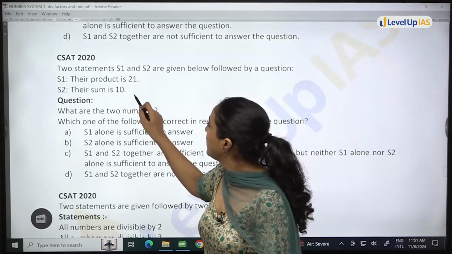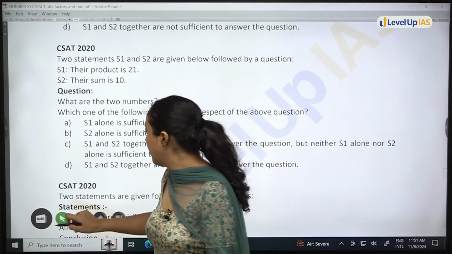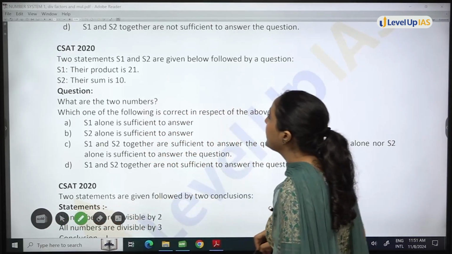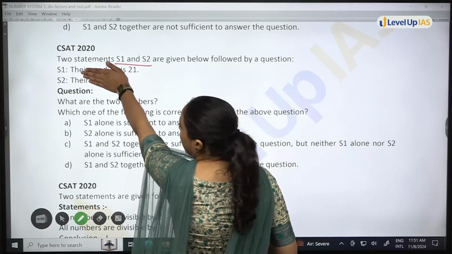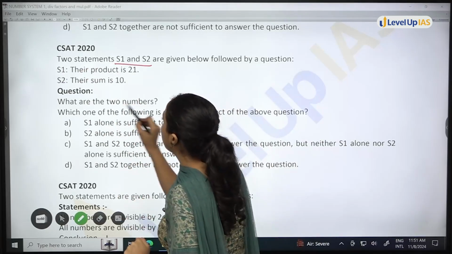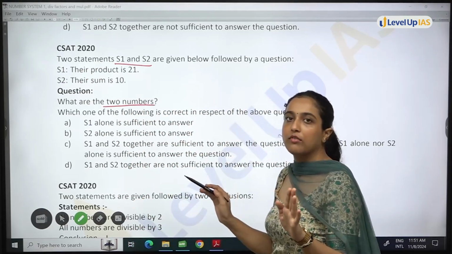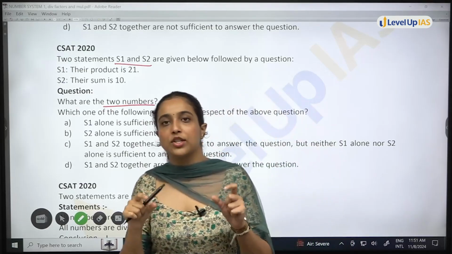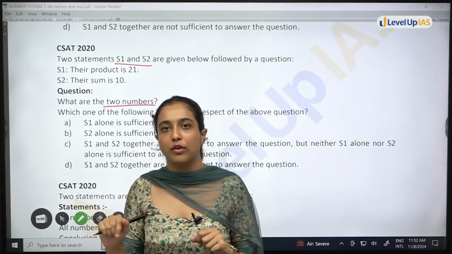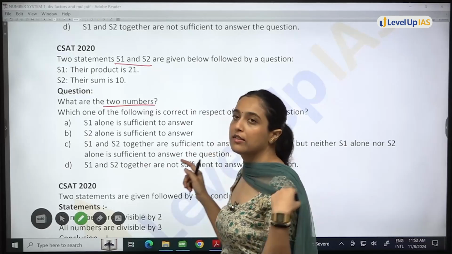So, again, the next question. Two statements S1 and S2 are given. Let's just not read the statements. The question is, what are the two numbers? The question is not giving you any information. In the previous question, the question statement was also giving you information. In this one, it is not.